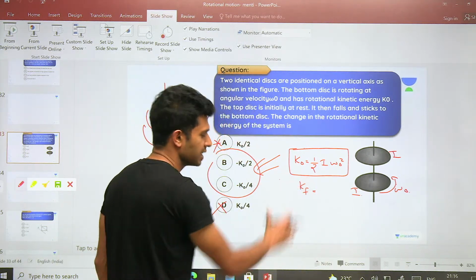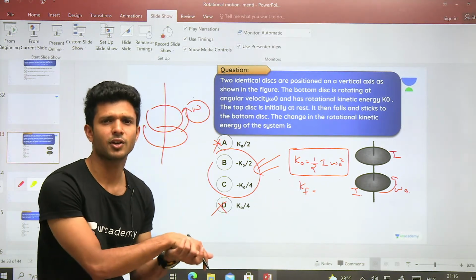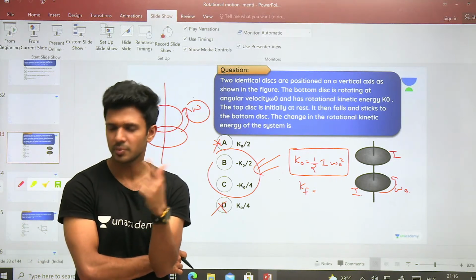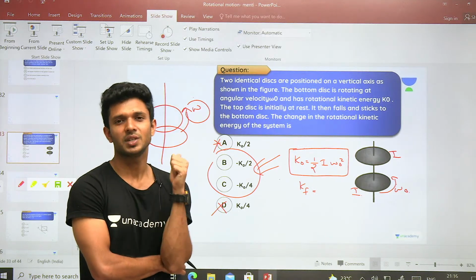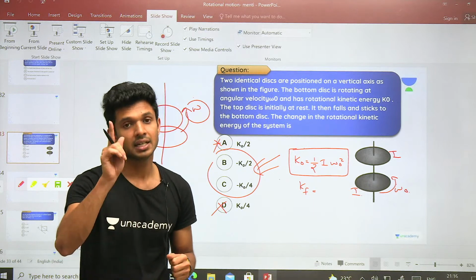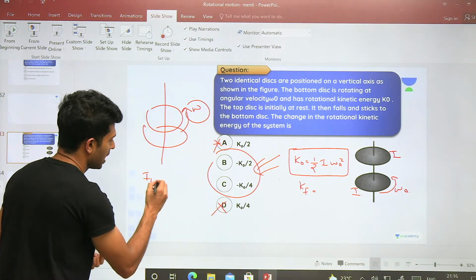Yes or no? Yes. So let's find out the final value of angular velocity. Any method? How many questions we did on the same concept? We can make use of the concept of conservation of angular momentum, because no torque.